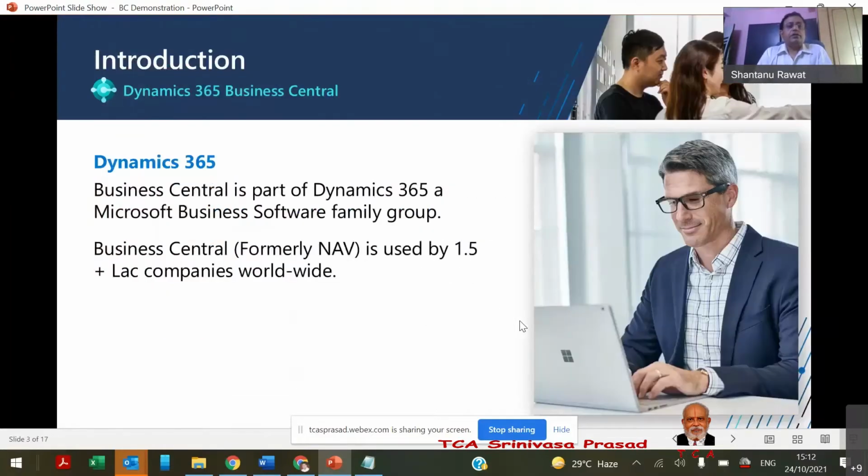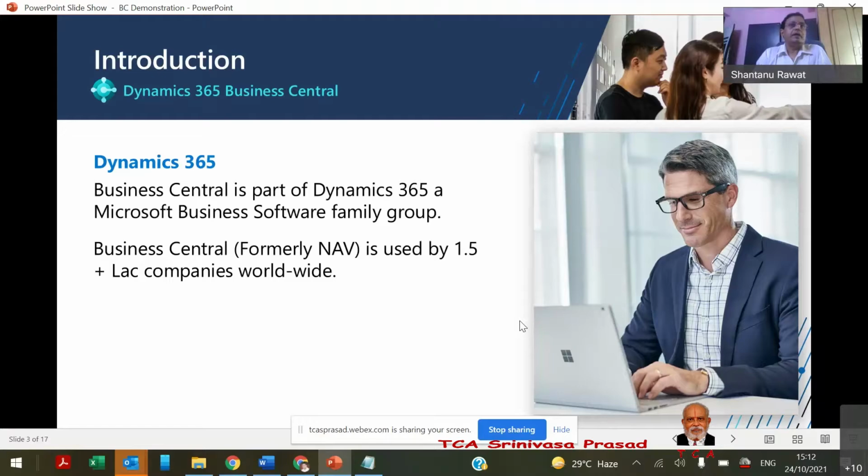As a brief introduction to Business Central: we all use Microsoft products, and they deal with various domains and categories. Microsoft Dynamics is the business software solution family group where Business Central is a key member, formerly known as NAV.